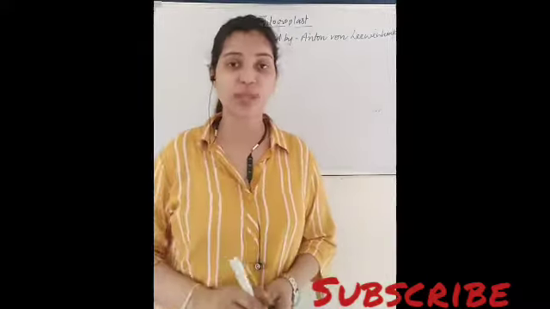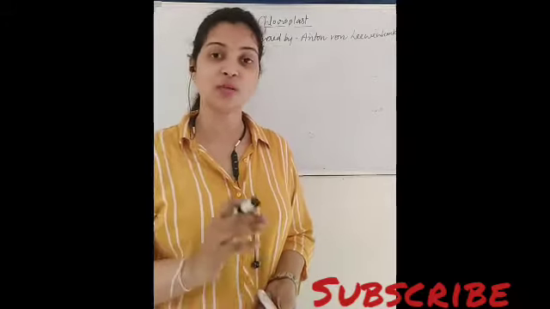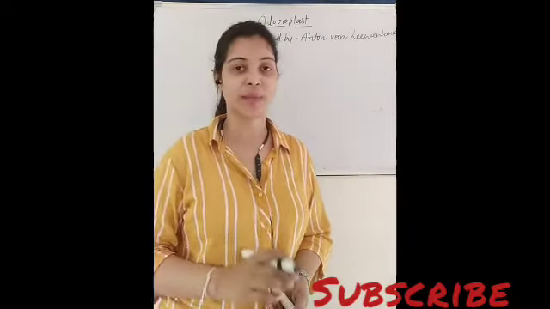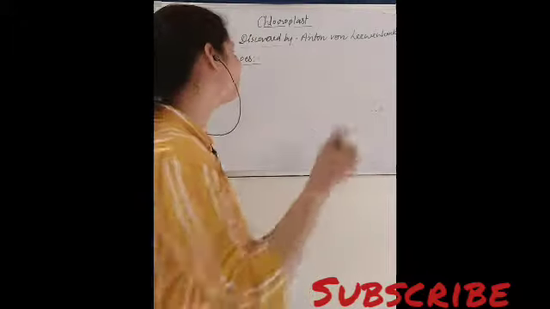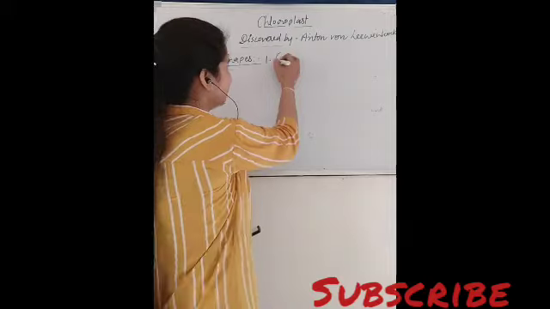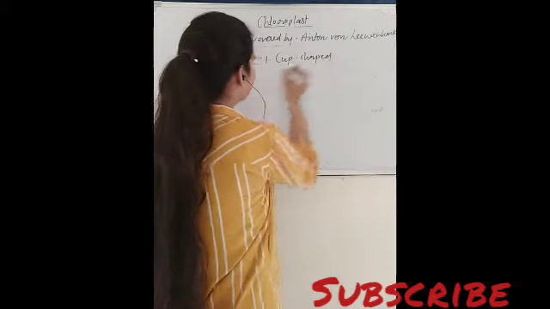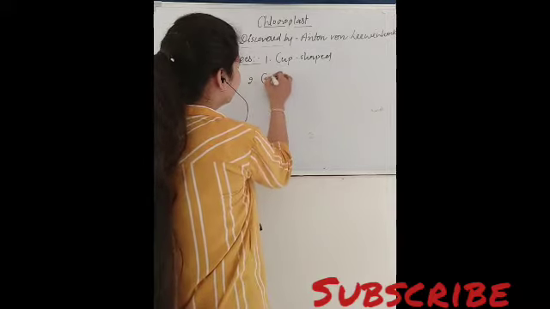अब हम अगर shapes की बात करें तो in different plants the shape of chloroplast also varies. Different plants में chloroplast का shape भी different होता है, in which the first type of shape is known as cup shaped. Second one is girdle shaped.